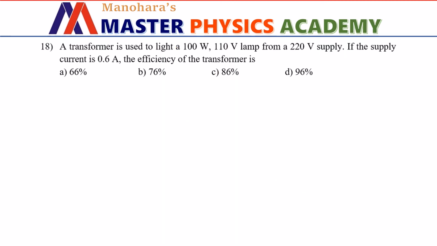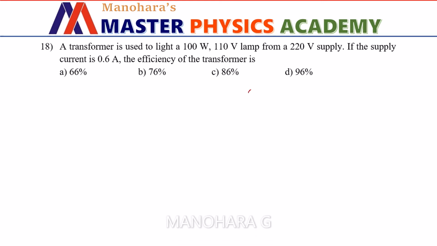A transformer is used to light a 100 watt 110 volt lamp from a 220 volt supply. If the supply current is 0.6 ampere, the efficiency of the transformer is. The similar kind of question I have solved in some other paper, maybe NEET I think. Please go through it. I have solved there in a greater detail. I will be solving here in a quick way.